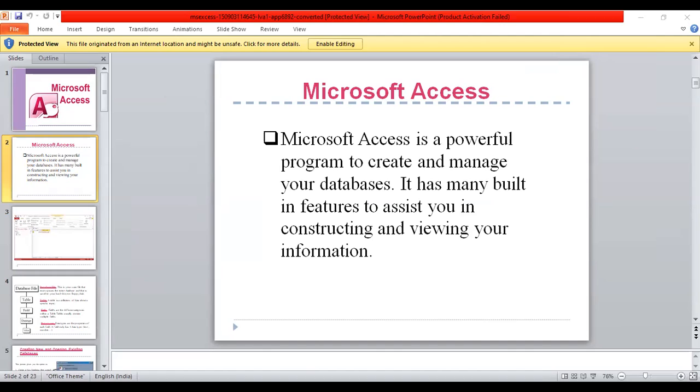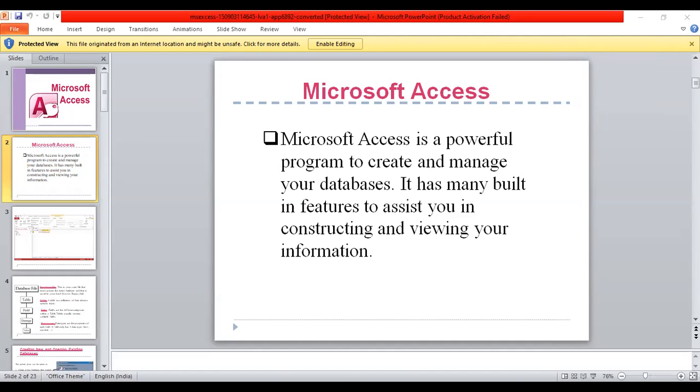The terms used in Access: action query, cross-tab query, database window, data type, design view, field data type, field properties, and foreign keys. These are all the terms you can use in MS Access.